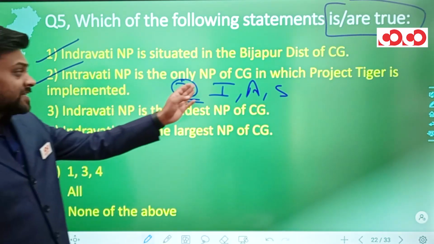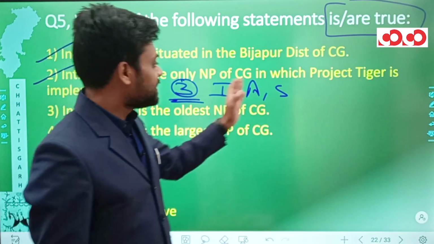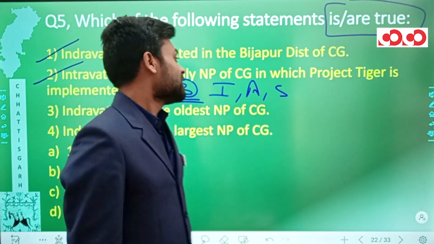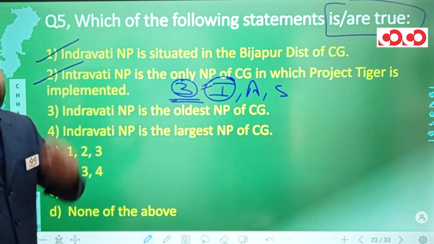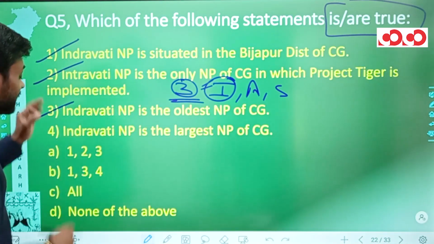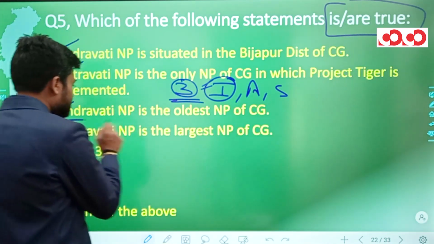So Achanak Mar once again is a wildlife sanctuary. However, it is also a biosphere reserve. Sita Nadi and Udanti are wildlife sanctuaries. So Indravati is the only national park in which this Project Tiger is being implemented. Third statement, Indravati National Park is the oldest national park of Chhattisgarh. We have already seen this.